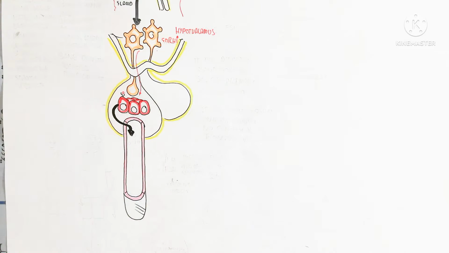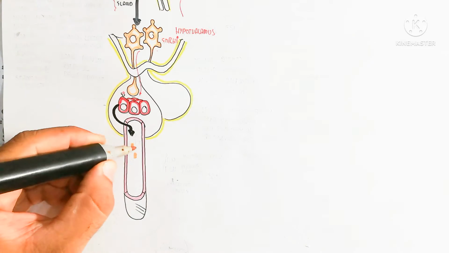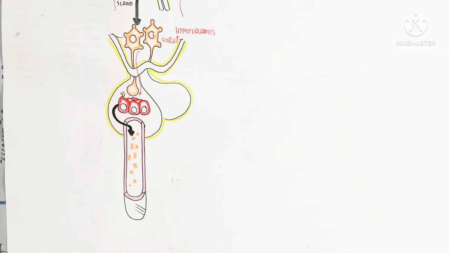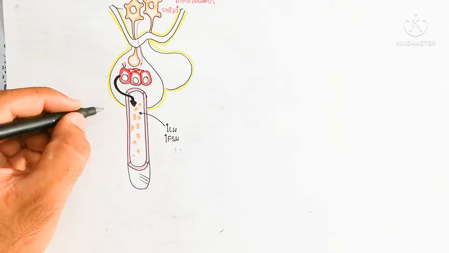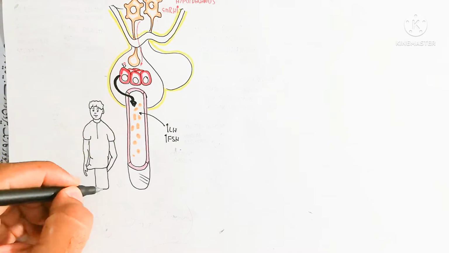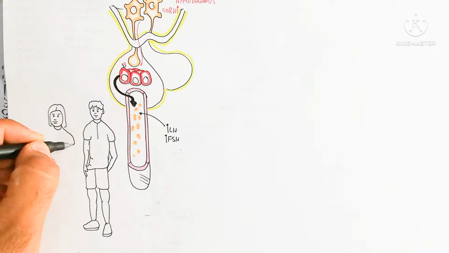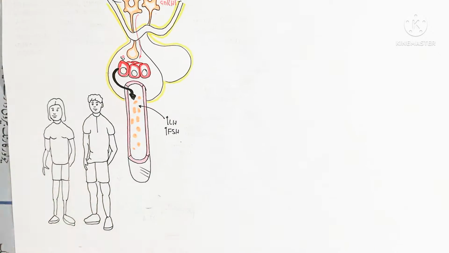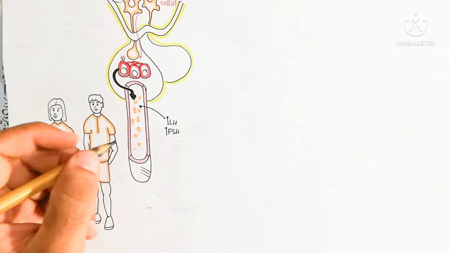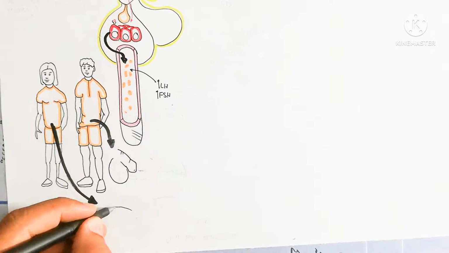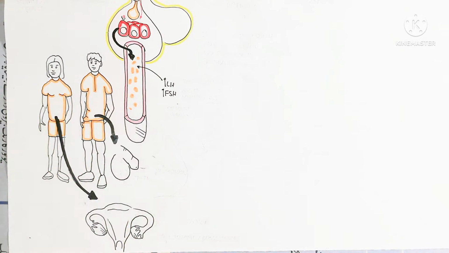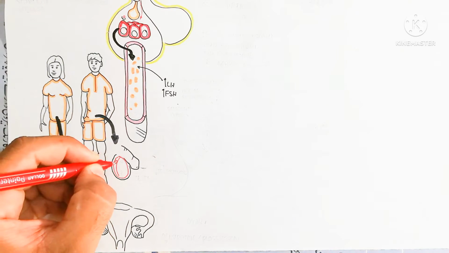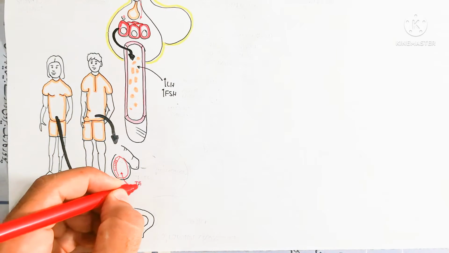adenohypophysis, the anterior pituitary gland, by binding to the neurosecretory cells, which are stimulated to produce luteinizing hormone and follicle stimulating hormone. For females, the target of luteinizing hormone and follicle stimulating hormone is the ovary, while in males it is the testis.